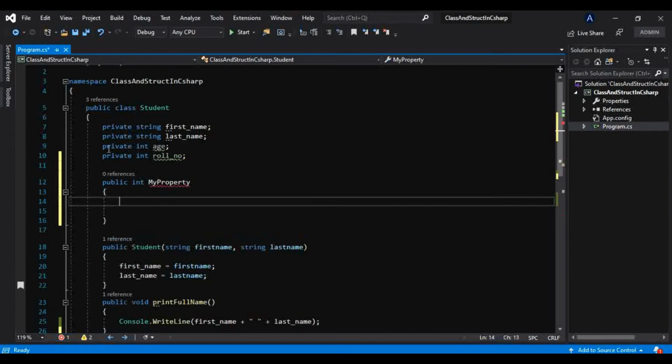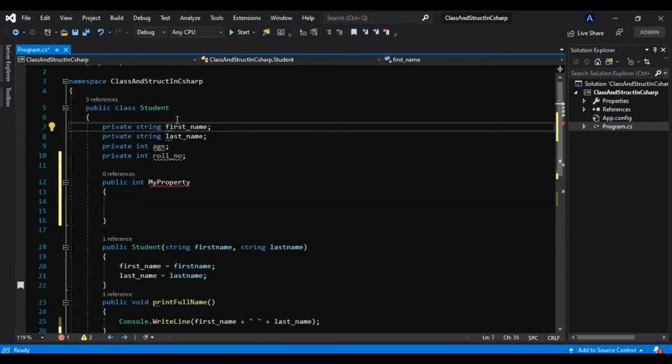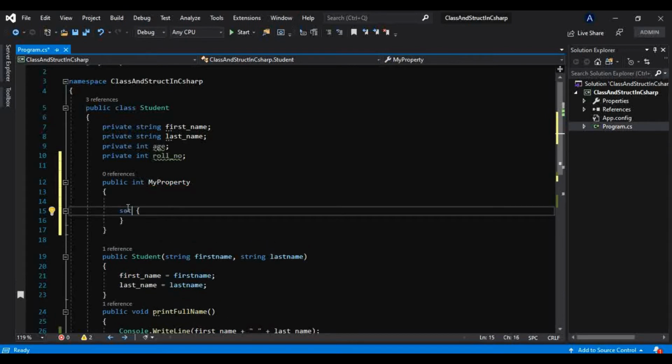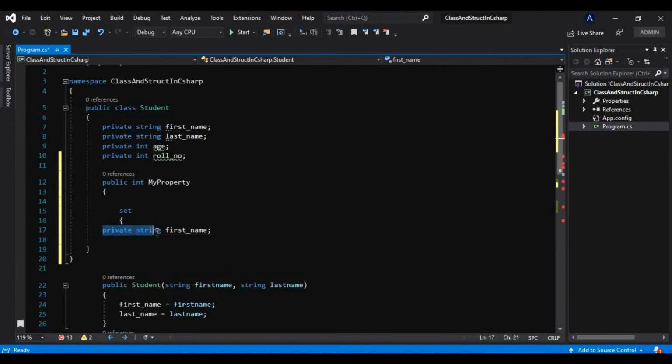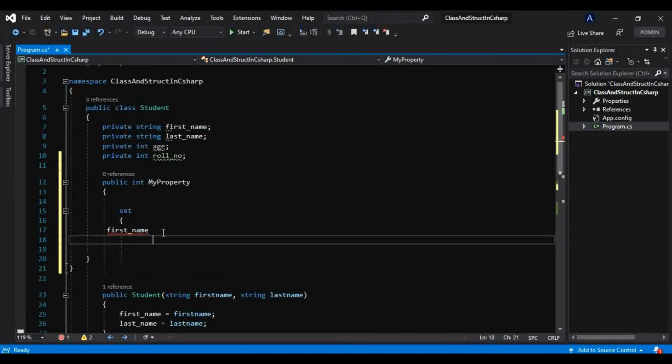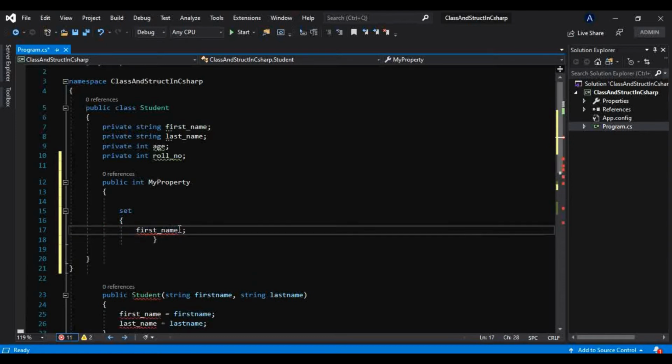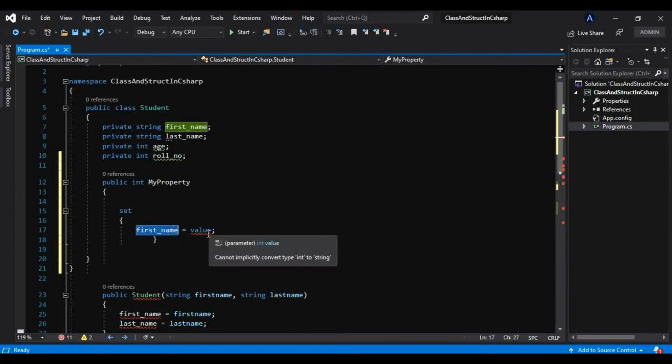So instead of exposing these private fields like this, what we can do is keep these private fields inside these public properties like this. If you want to set this property, we take this first name, and first name is equal to value. Whatever value comes in, I want to store into this private field.